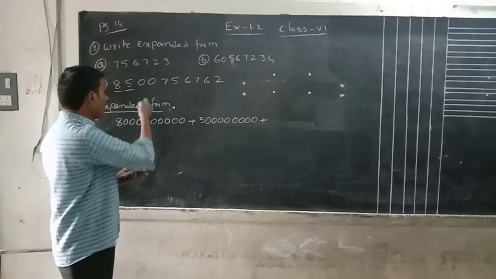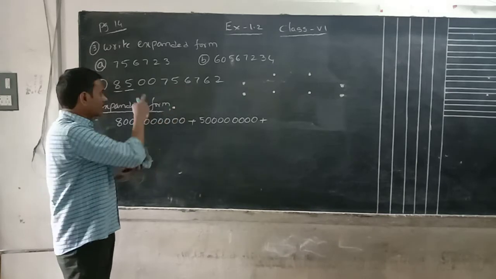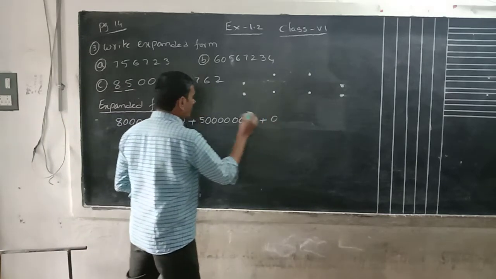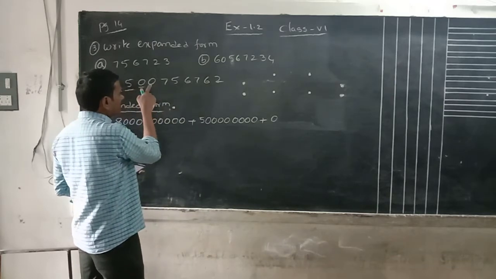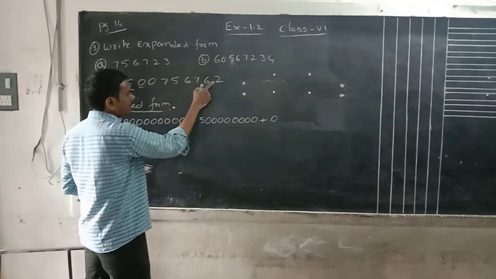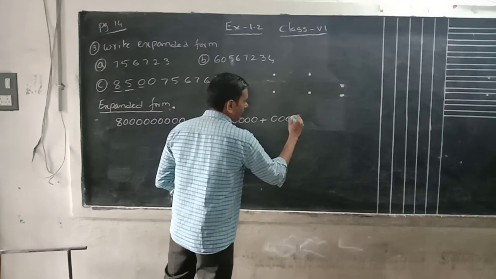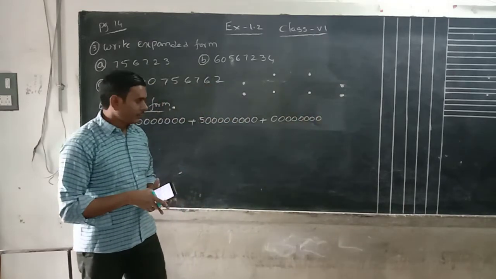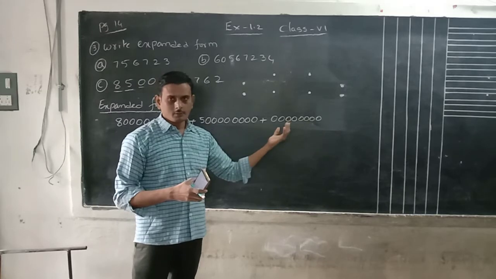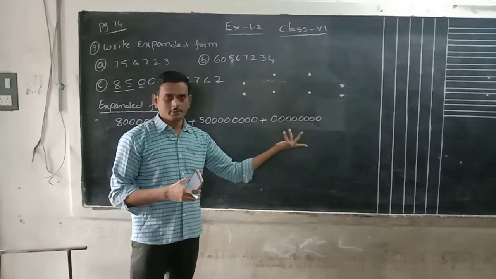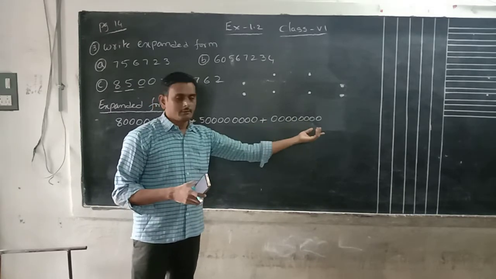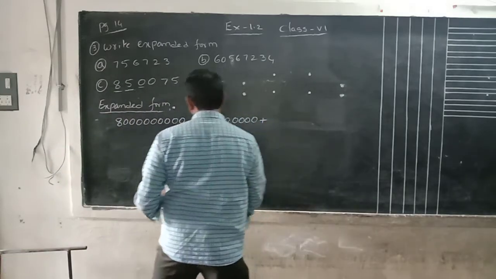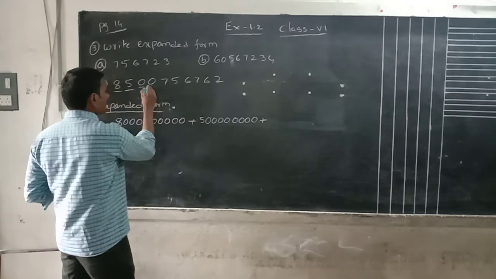Okay, for 0 we decide how many zeros we can keep. For example, how many digits are there after it? 1 2 3 4 5 6 7. I kept 7 zeros here. Is there any word form you can read? No, it is only 0 here, so we have no need to write it in the expanded form. Go on, leave this one also.